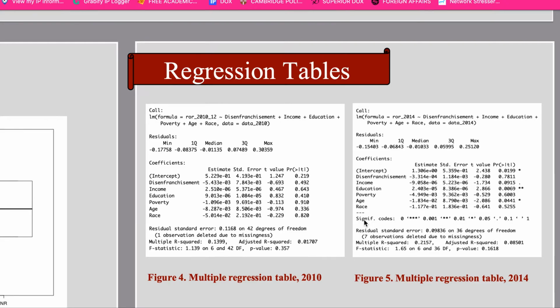Similarly, the results for the second regression in Figure 5 also indicate that disenfranchisement has a negative and not statistically significant effect on recidivism rates for the 2014 cohort. For a 1 unit increase in disenfranchisement within the 2014 cohort, we expect to see a negative 3.32 decrease in recidivism rates for the states in the 2014 cohort.